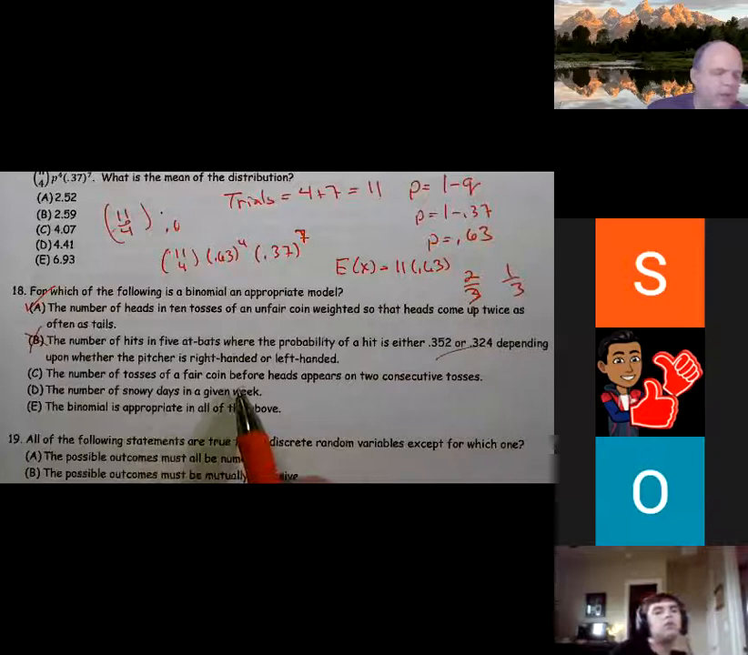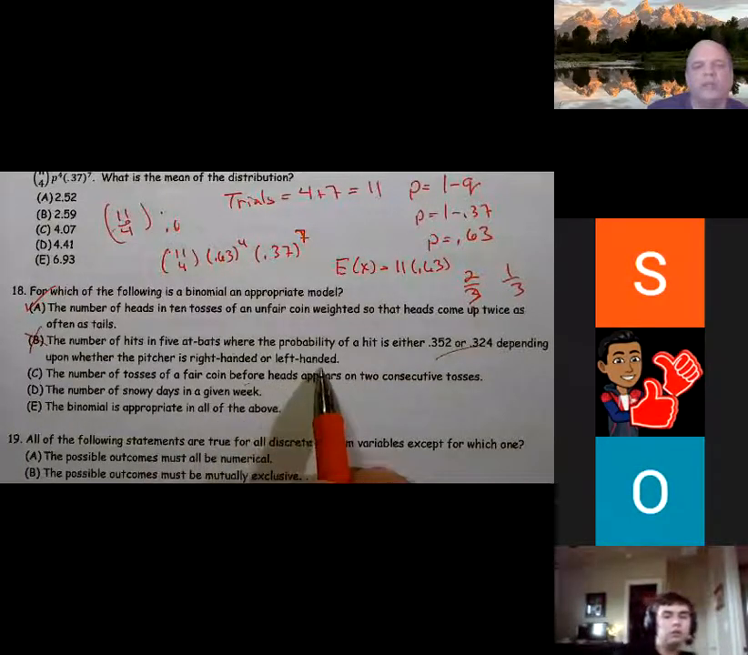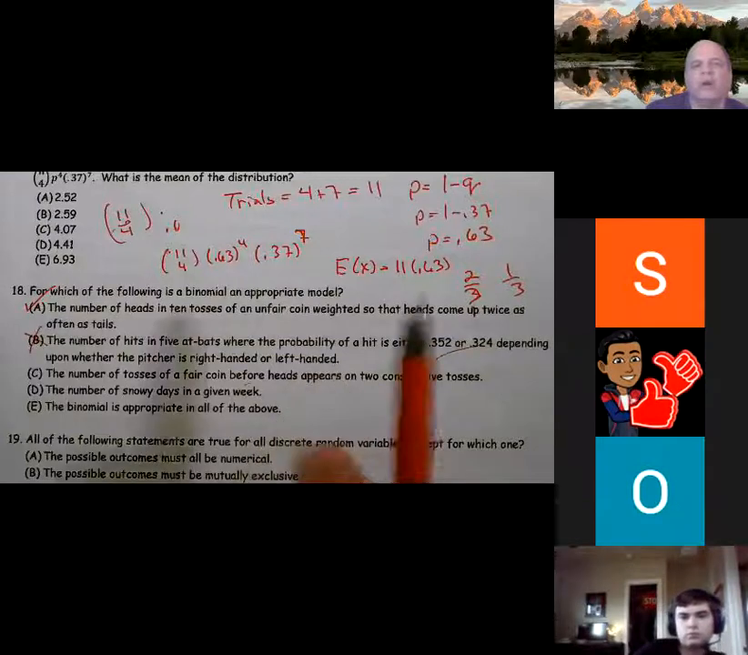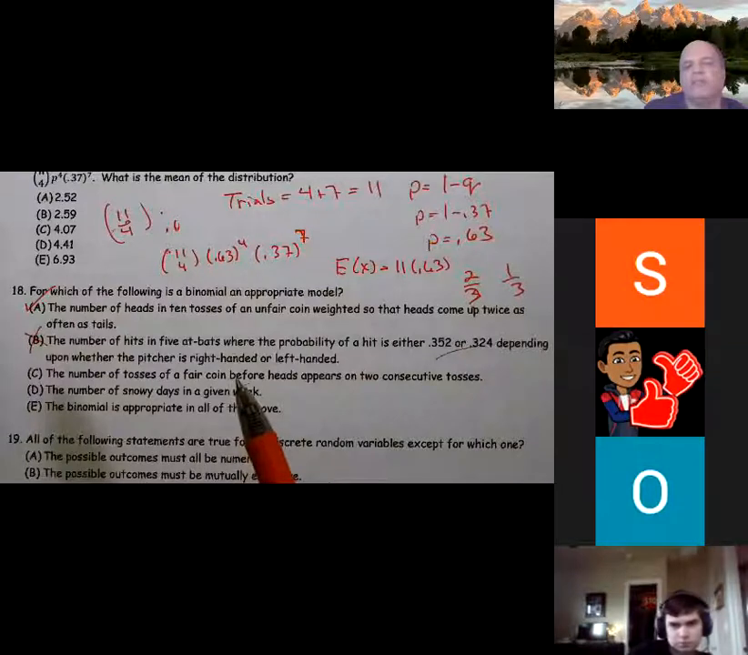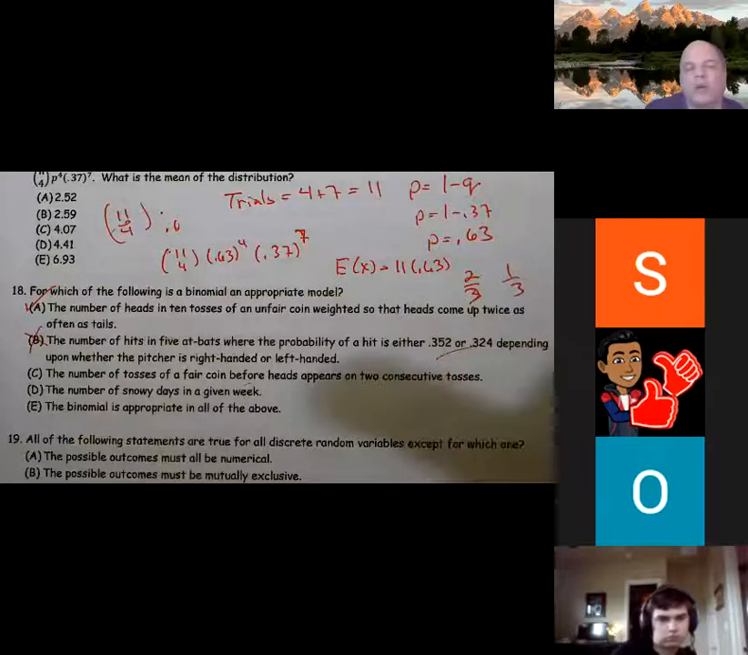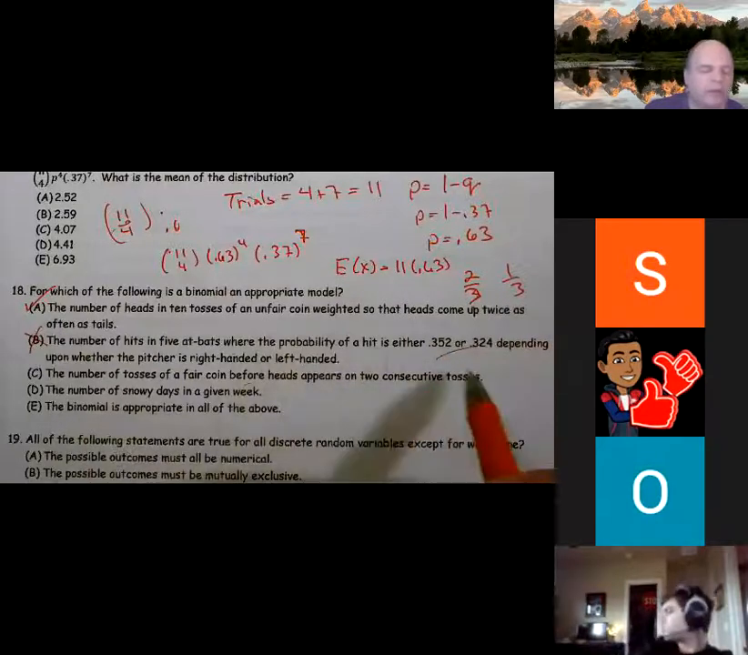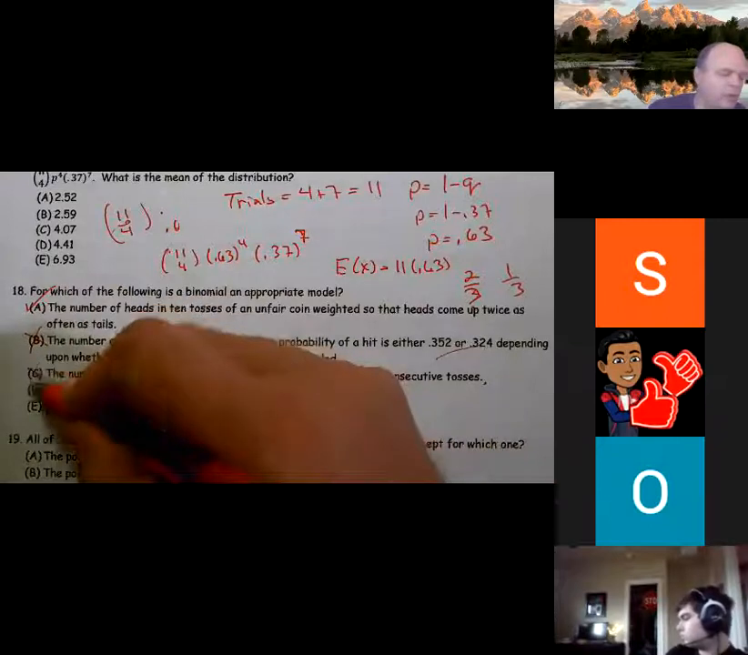The number of tosses of a fair coin before heads appear on 2 consecutive tosses. Okay, so the number of tosses wasn't defined. We need it to be a specific number of trials. If they said the number of heads on 5 tosses or the number of heads on 2 tosses, that's fine, but the number of trials was not fixed, so this doesn't work.